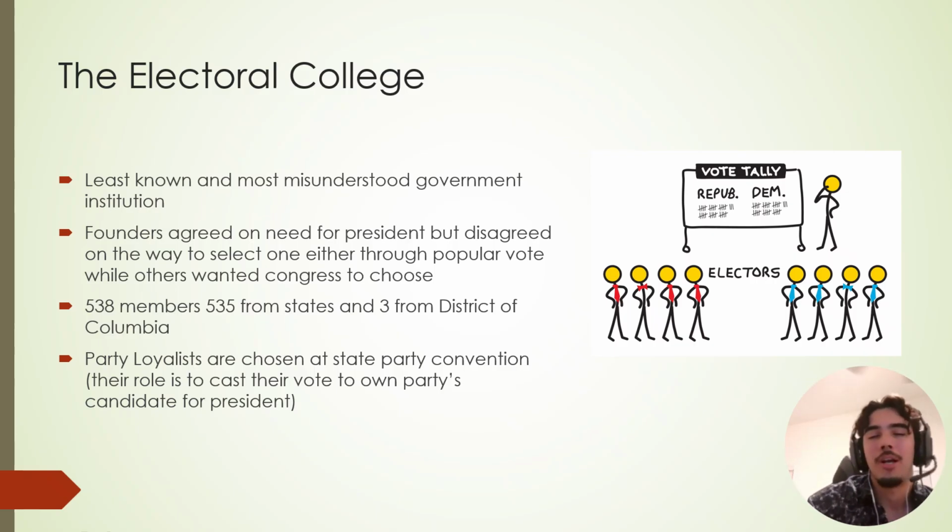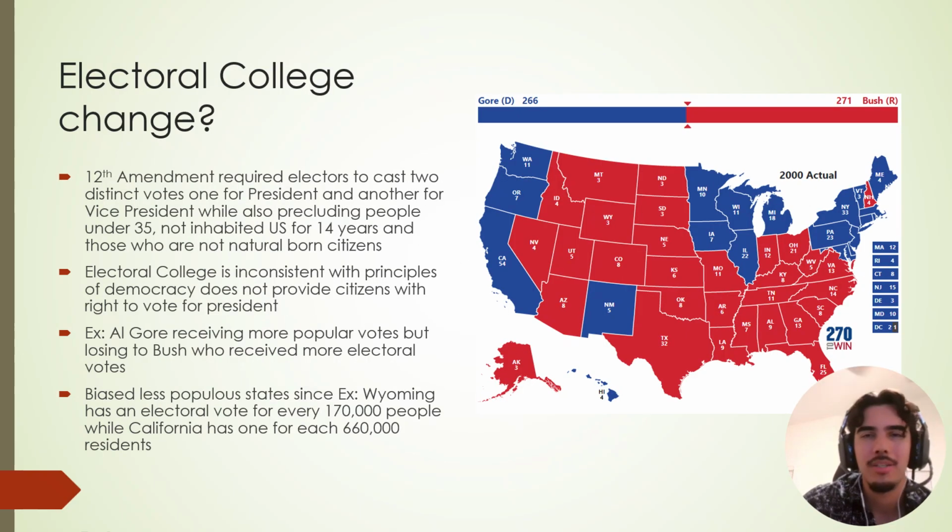Okay, now party loyalists are chosen for each state. Each state is winner take all outside of a couple. There's a couple exceptions to the rules. Okay, regardless though, this is how we select the president. And the map looks something like this. You actually need 270 votes to win.